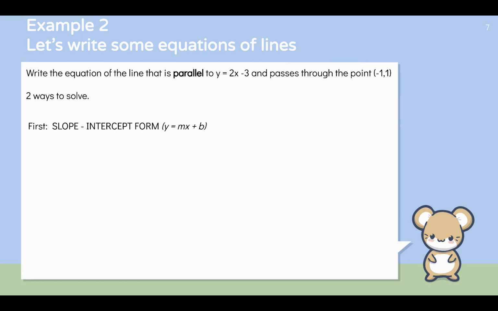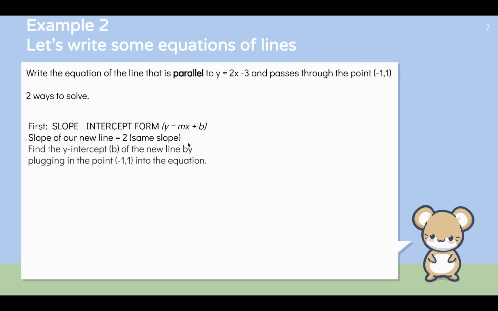We're going to use slope-intercept form, which is y equals mx plus b. The slope of our new line is the same as the slope of our given line. This slope is 2, so the slope of our new line is also 2. Now all we have to do is find b. We can plug this point, negative 1, 1, into this equation to solve for b. Three steps, b equals 3.